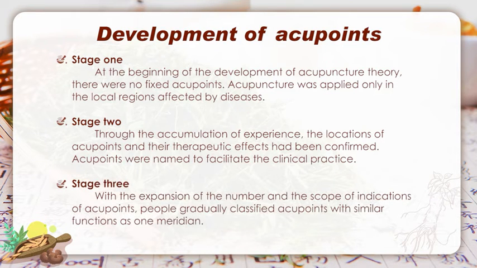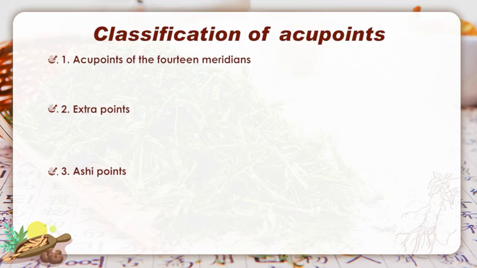Stage 3. With the expansion of the number and the scope of indications of acupoints, people gradually classified acupoints with similar functions as one meridian. Since then, the acupoint theory had become more and more mature. Acupoints can be divided into 3 categories, including acupoints of the 14 meridians, extraordinary acupoints, and Ashi acupoints.